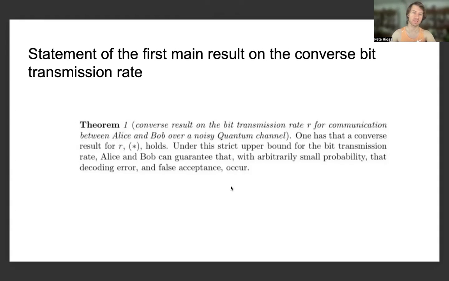This is an additional aspect of the theorem, resulting from the favorable properties of noisy error correcting codes that I described previously, in which these two participants in this information processing game can ensure that their probability of false acceptance, as well as their probability of a decoding error, can be made arbitrarily small.